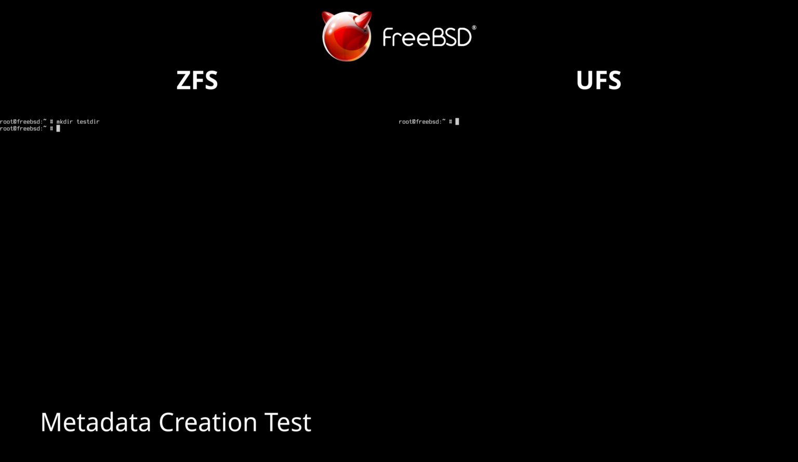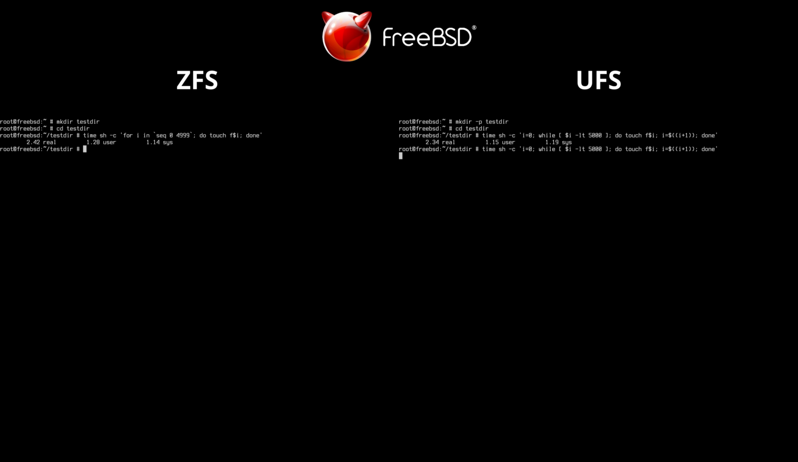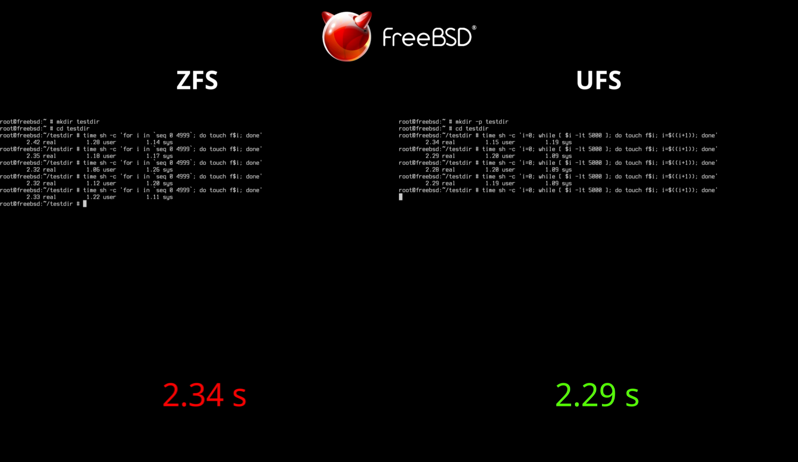We create a new test directory and enter it to measure how the system handles thousands of separate file creation operations. Next, we execute a loop with 5,000 iterations using touch to evaluate metadata performance in inodes and sequential creation here. This test is very close. The difference was milliseconds to complete the task. In this case, U stands out by a few milliseconds.